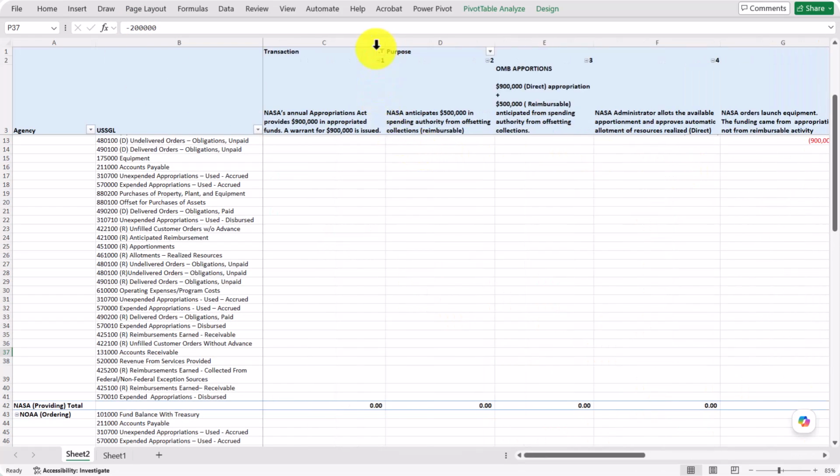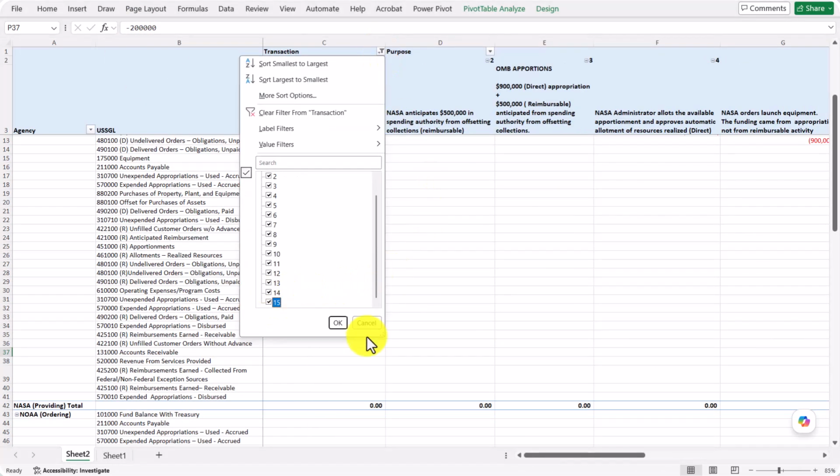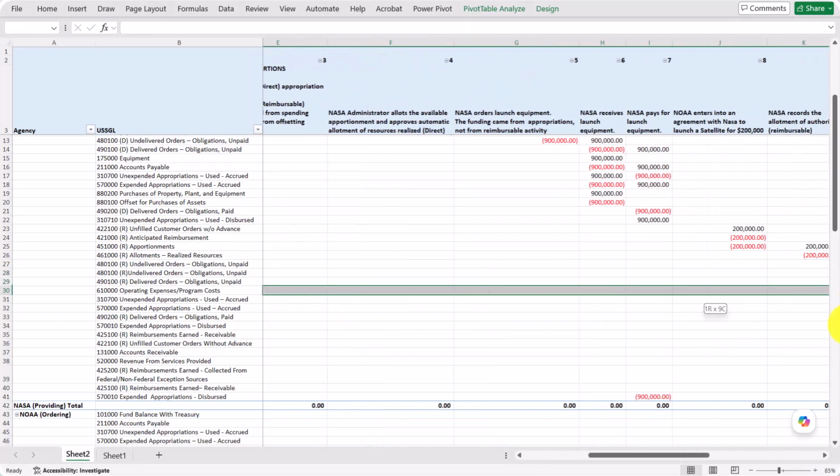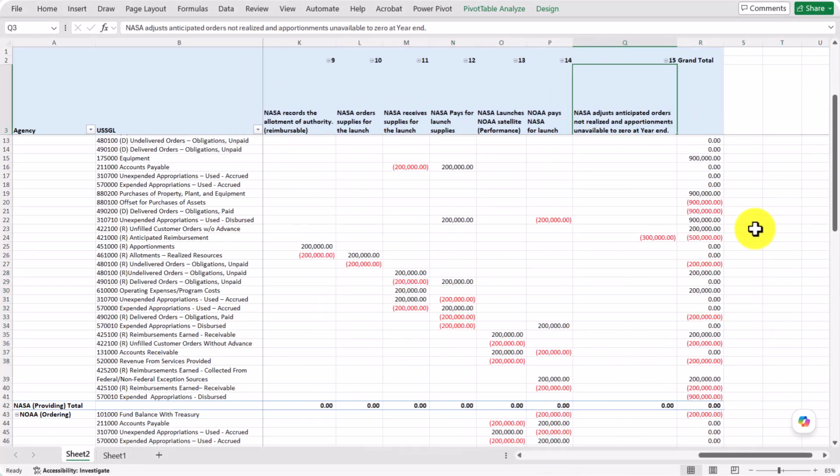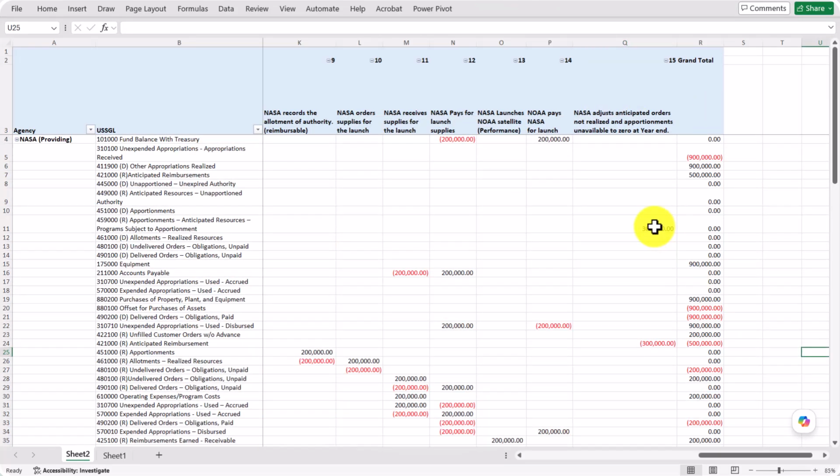All right, and then a last entry, if you remember: this is us reducing our anticipated orders not realized. This is the end of the year, so we've got to bring it down to 0. Let's see where we got. We have, okay, great. 0. Wonderful. Okay.